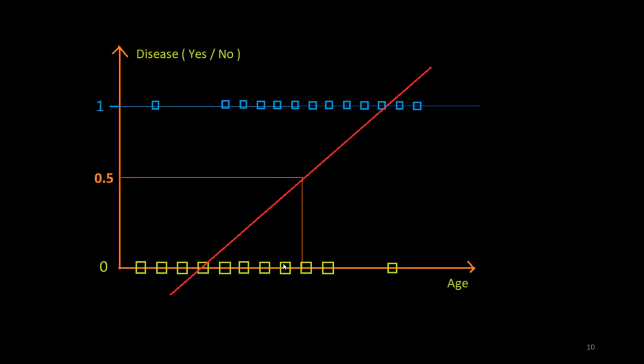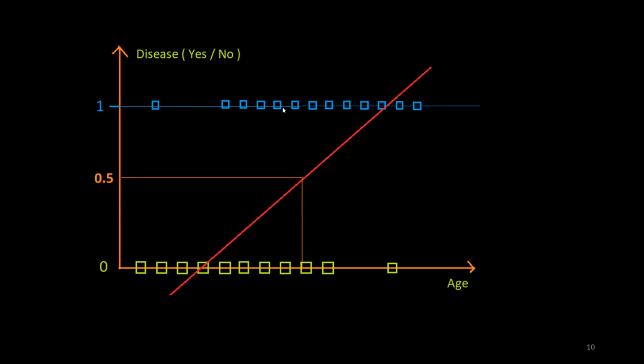Now let's see this point. If I draw a straight line from this point to my regression model and then calculate the probability, I can see that it is less than 0.5. Therefore, this point belongs to class 0. It means this line has correctly classified this point. Similarly, for all these points, this line will work well and correctly classify.